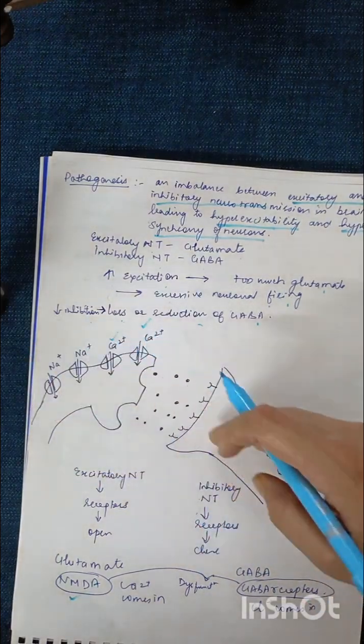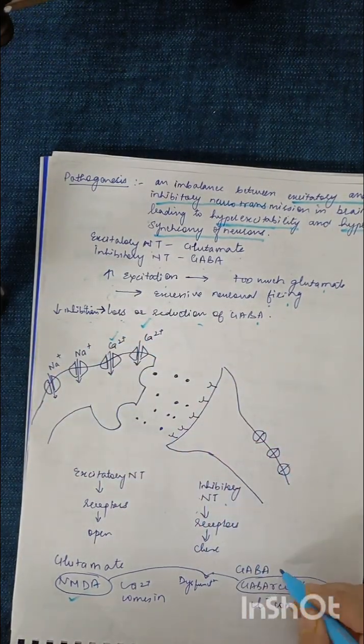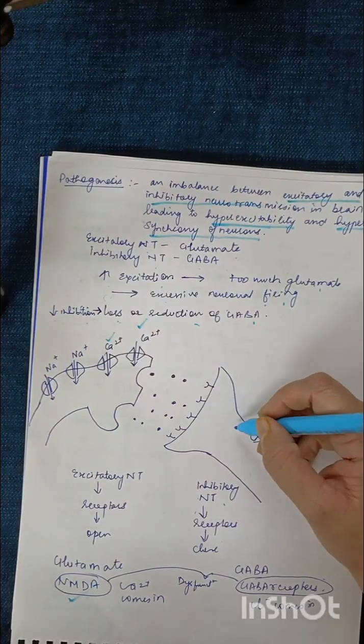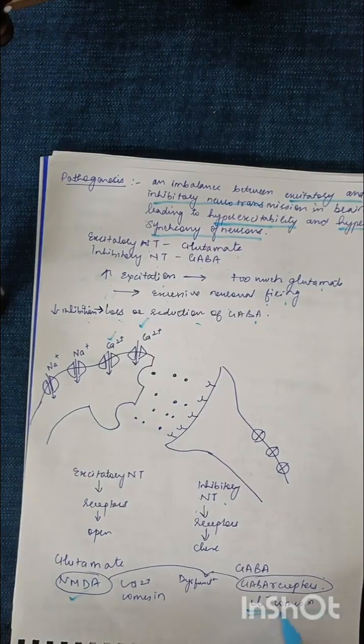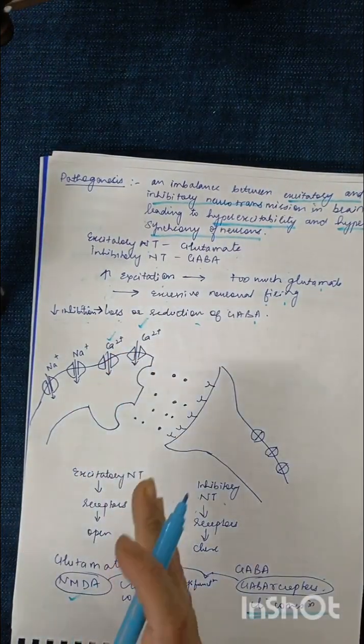Once the signal is done, there is a role of the inhibitory neurotransmitter, GABA receptors. They allow chloride to come inside, and this closes the signal. So they have a balance.